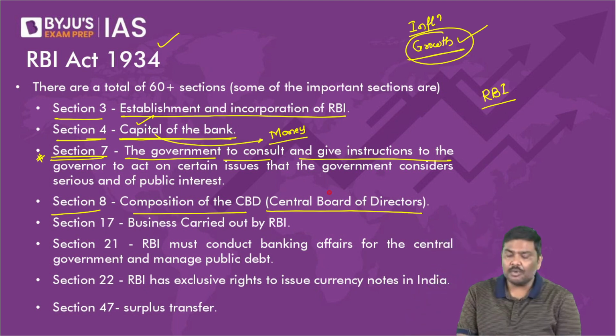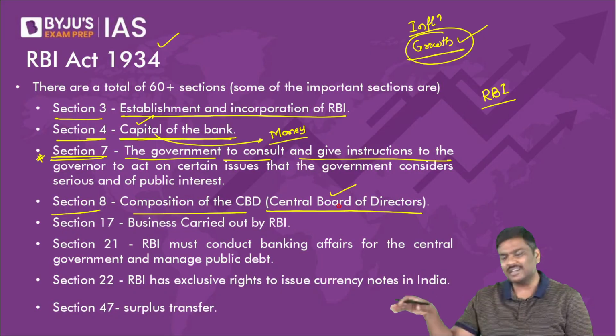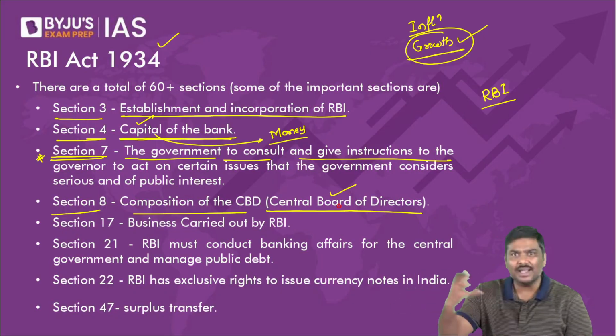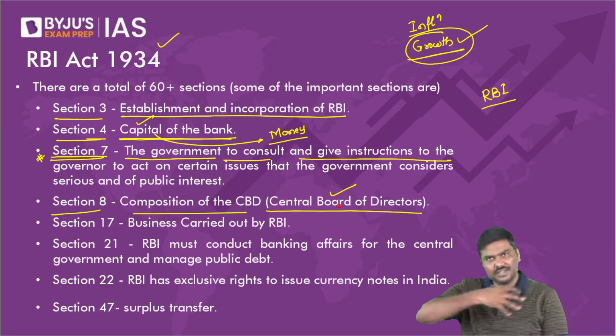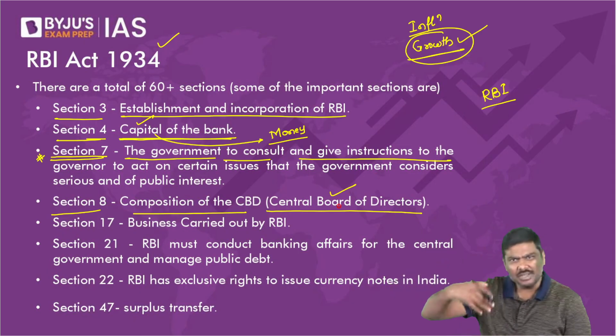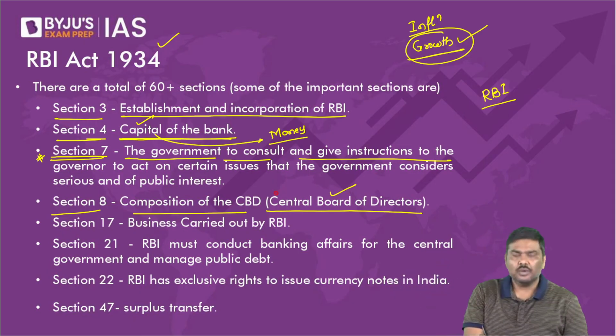Composition of Central Board of Directors, right? What is the Central Board of Directors? It is a decision-making authority. Whatever the decisions of RBI, they will come from the Central Board of Directors. Right? What is the composition?